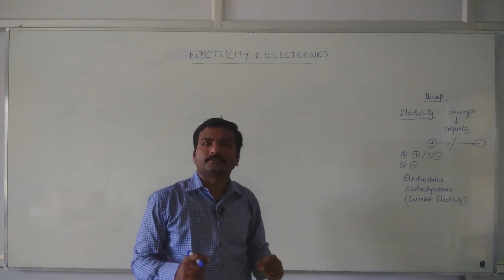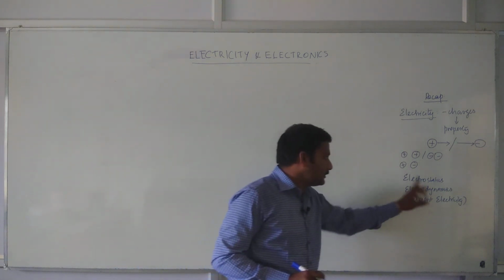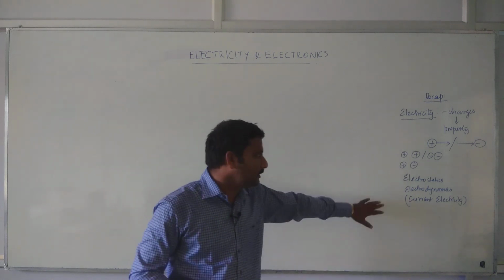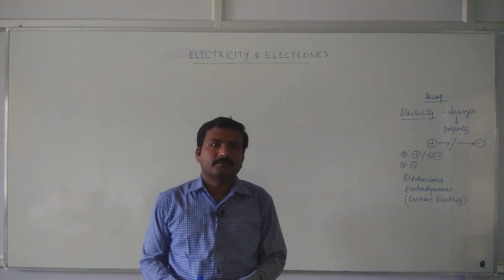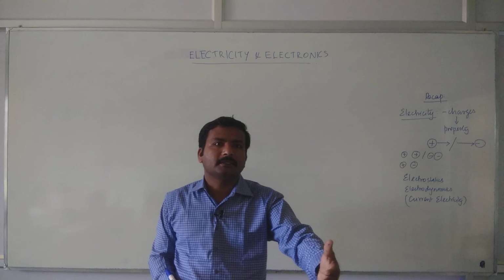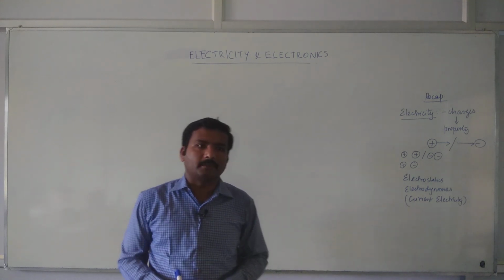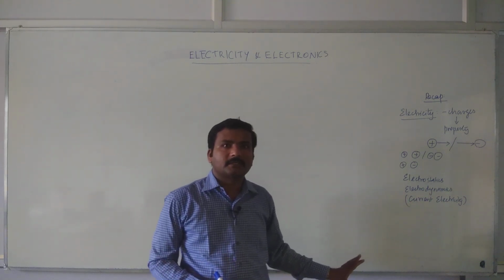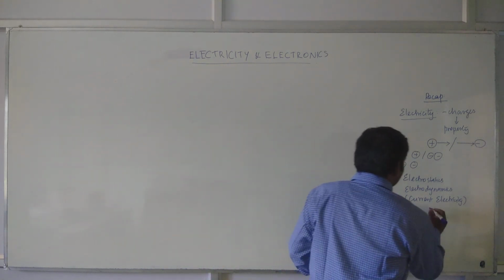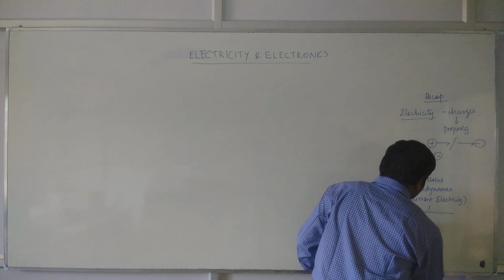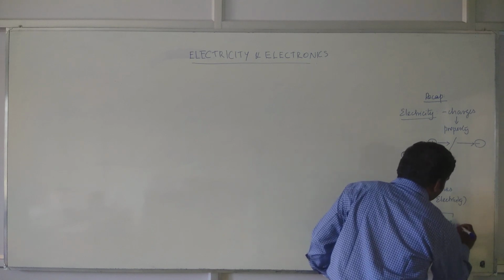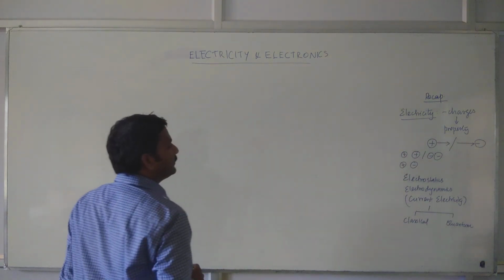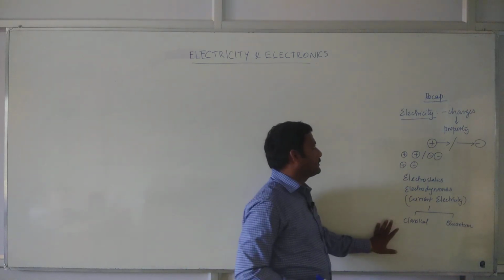Now, if this electrodynamics theory is developed with the help of classical mechanics, then it is said to be classical electrodynamics. If we are using the quantum theory, then it is said to be quantum electrodynamics. So there are two cases of electrodynamics: one is classical, another one is quantum. Fine. So this is about the definitions of electricity.